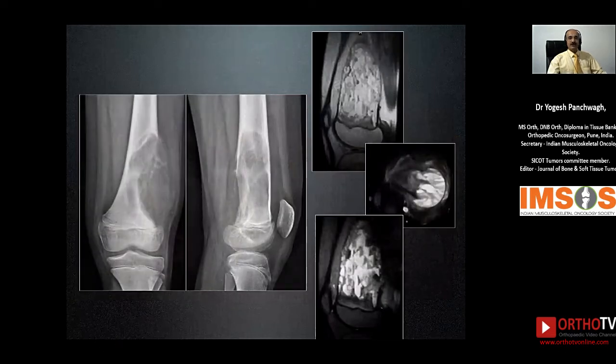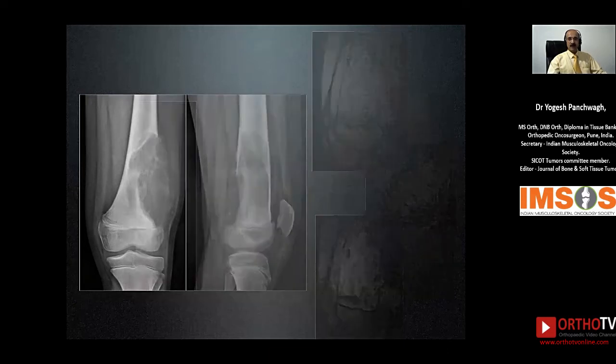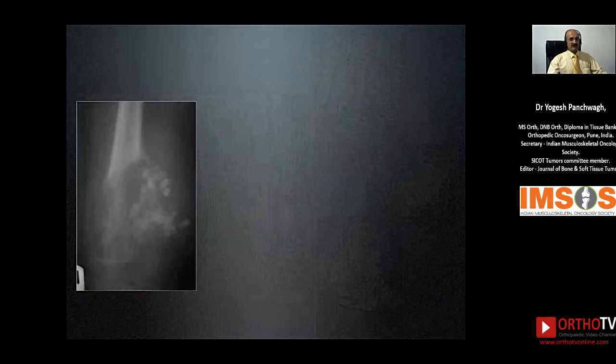Another child, 10 years old, presented to an orthopedic colleague of ours with a well-defined, eccentrically located metaphyseal lesion in the distal femur, which on the MRI showed multiple fluid levels, a very classical sign of an aneurysmal bone cyst. A biopsy was not performed at this stage, and the surgeon decided to go ahead and do a curettage and filled up the defect with G-bone.